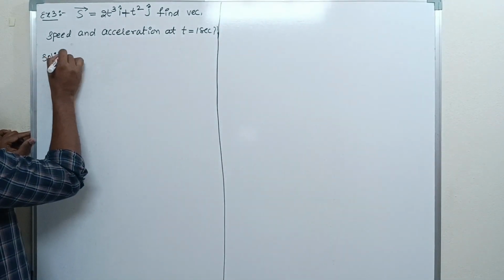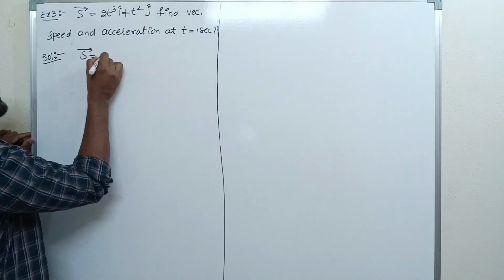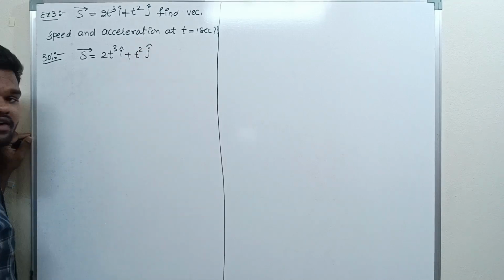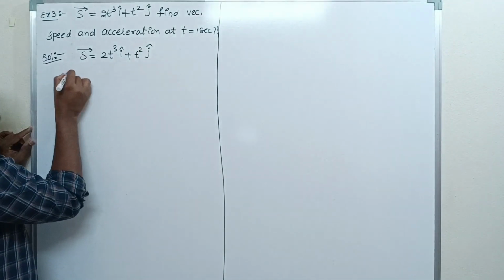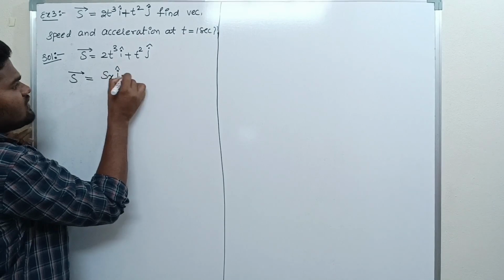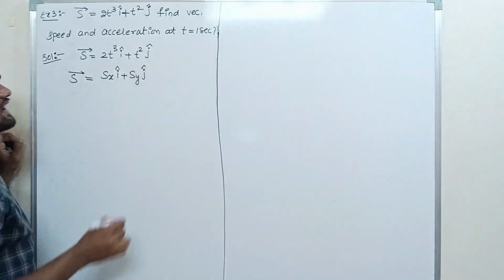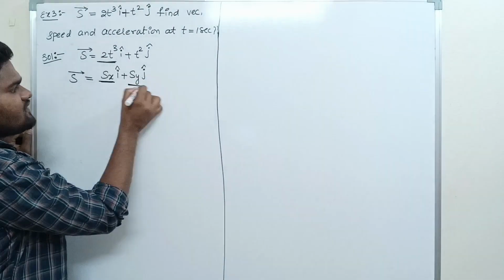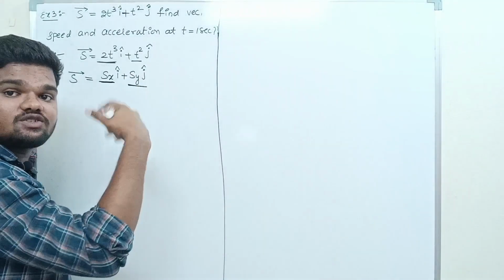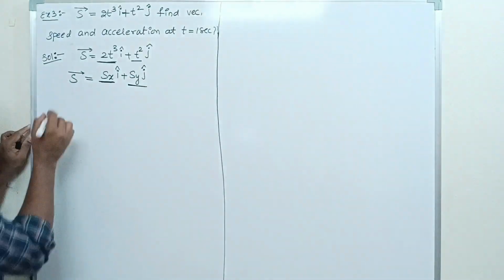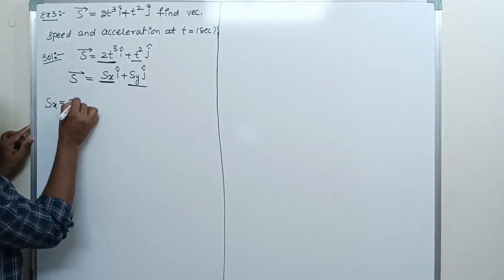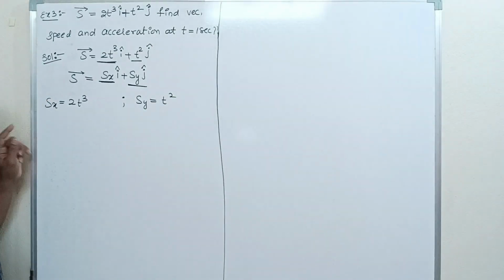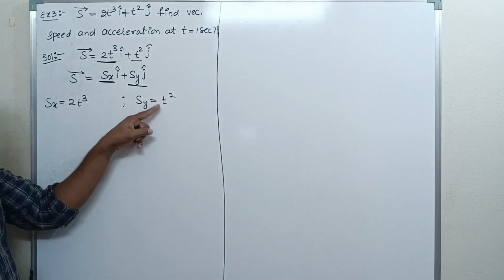Solution. I'm taking the given equation: s bar is equal to 2t cube i cap plus t square j cap. I'm taking the vector form of a displacement vector, sx i cap plus sy j cap. So in the place of sx we have 2t cube, and in the place of sy we have t square. I'm just comparing these two equations. Are you getting? Right. Very good. So sx is equal to 2t cube and sy is equal to t square.